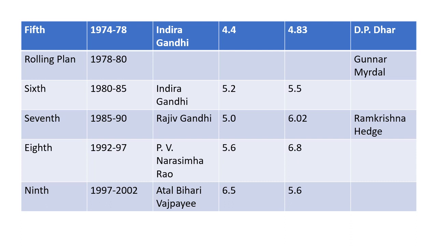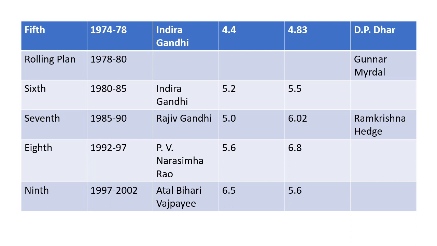Then again we have the sixth plan from 80 to 85. Indira Gandhi was the chairman, and here it achieved more than it was targeted. It was targeted at 5.2, but it achieved 5.5. The seventh plan was again for the next 5 years, 85 to 90. Rajiv Gandhi was the chairman. 5.0 was targeted and the achievement was higher, 6.02.